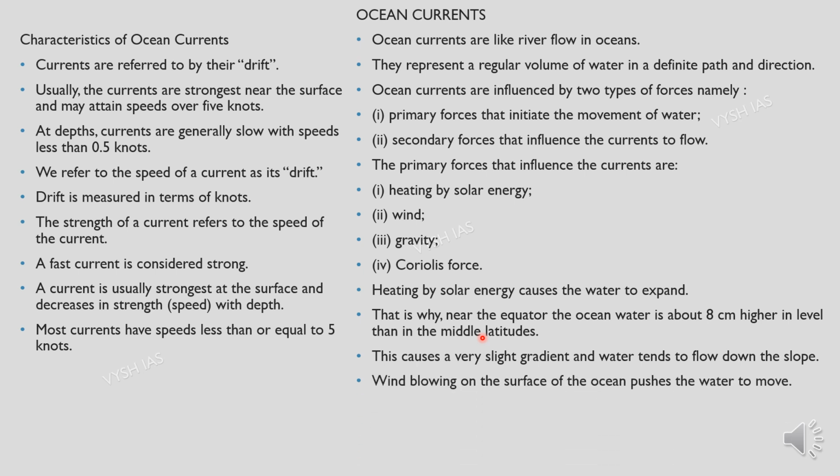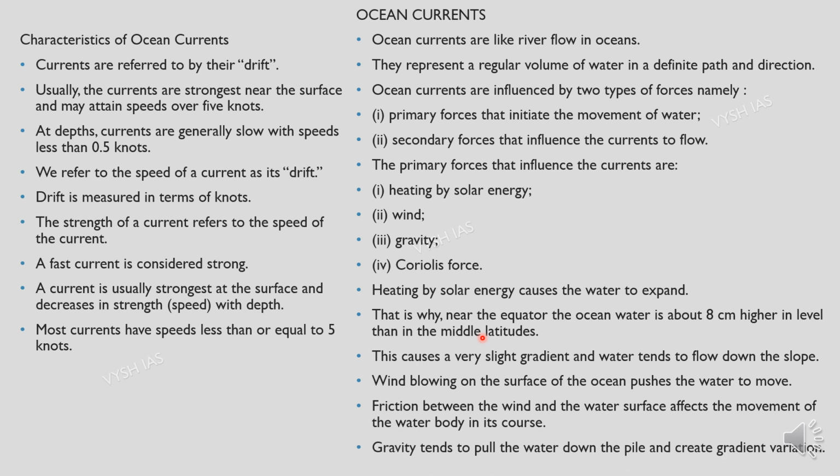So the wind which is blowing on the surface of the ocean will push the water to move. It will exert a force. So the friction between the wind and the water surface will affect the movement of the water body in its course. And gravity will tend to pull the water down and the pile and create gradient variation.